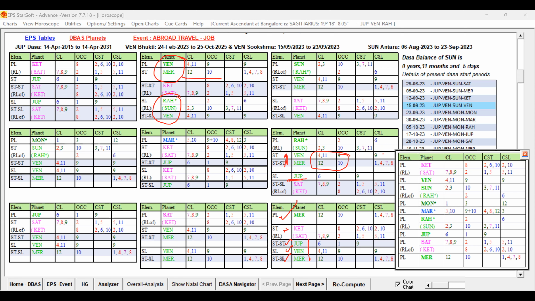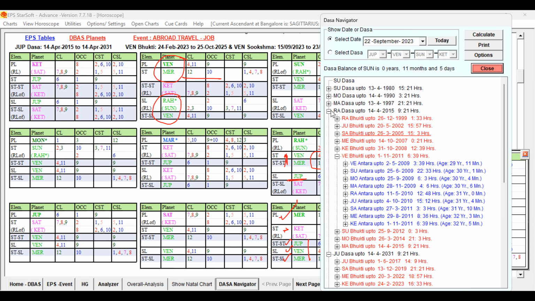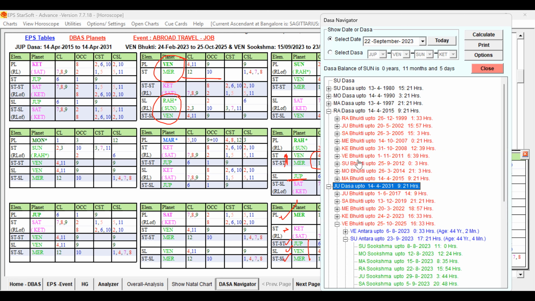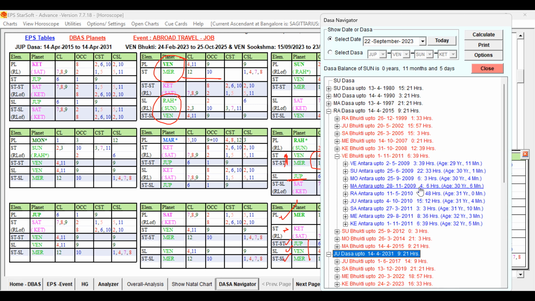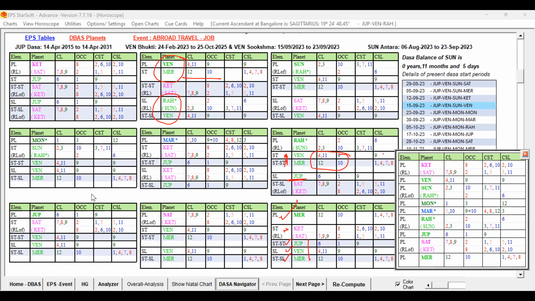Let me check the period in which he traveled abroad. He traveled abroad on 15th April 2011. Just a minute. Venus Buddhi, yeah, 15th April 2011, Venus Buddhi, Mercury Antra. So he traveled abroad on 15th April 2011, in Rahu Dasa, Venus Buddhi and Mercury Antra.